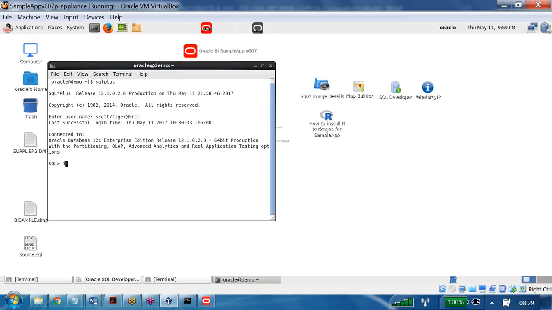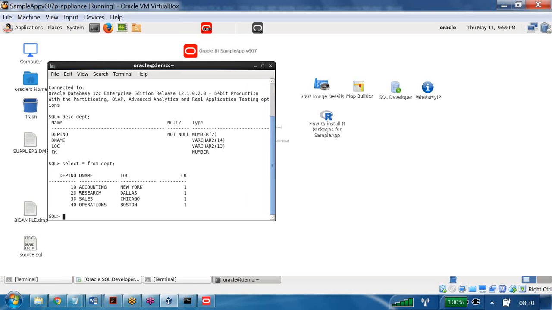If I want to see the number of columns available in the table called DEPT, I would write this kind of code. If I want to see the number of rows, or data, we have, then we have to write like this.